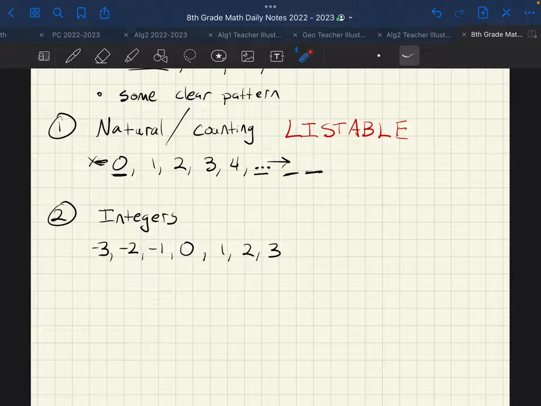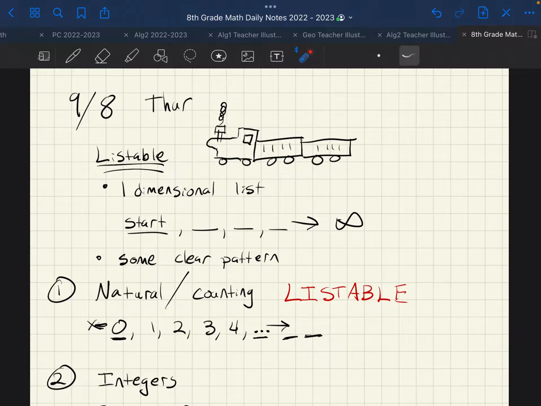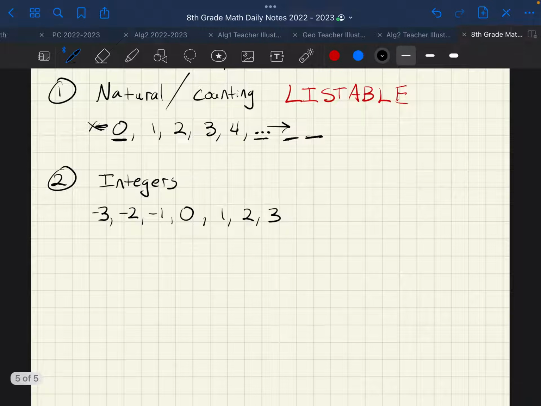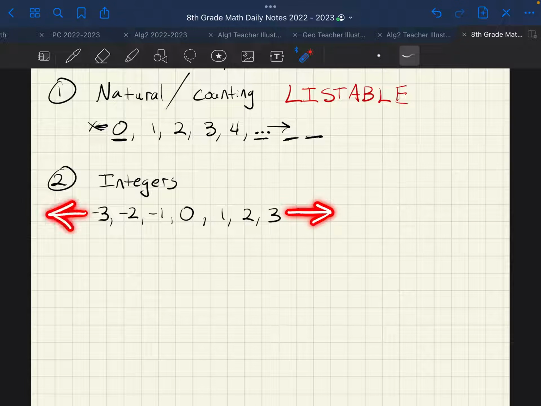And I know that this is a new idea of what it means to be listable. Some mathematicians use the word countable. Ugh, it makes me want to barf. Countable. That is the official term, and there's some official terms that I like. That one just does not make sense, because you can't count to infinity. Infinity never ends, but you can put them on a list, so I call them listables. So integers seem at first like they cannot be listables, because you can't put them on a list that goes in 1 dimension. It goes in 2 dimensions.